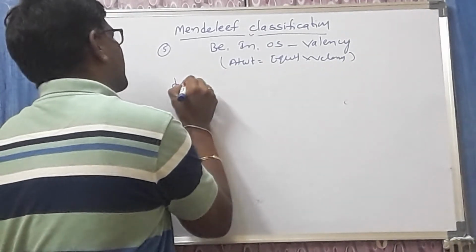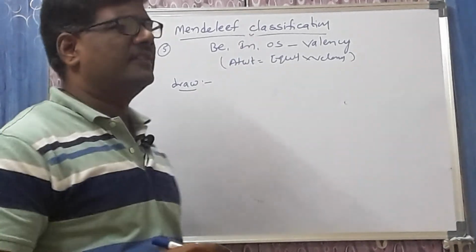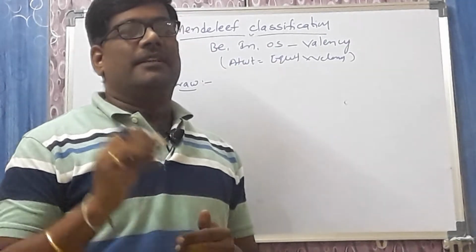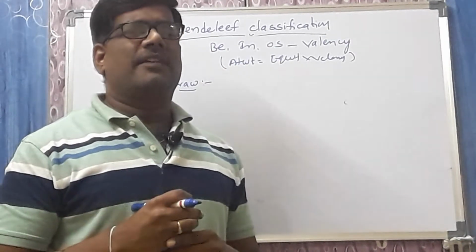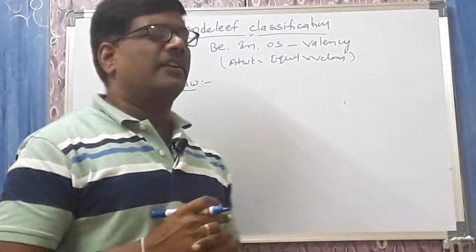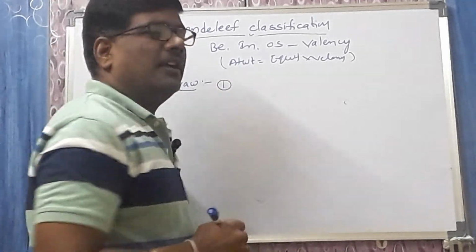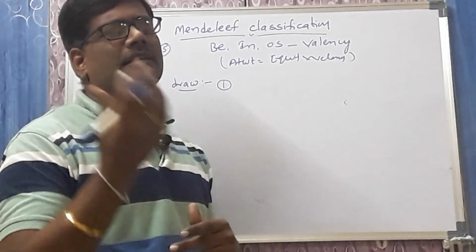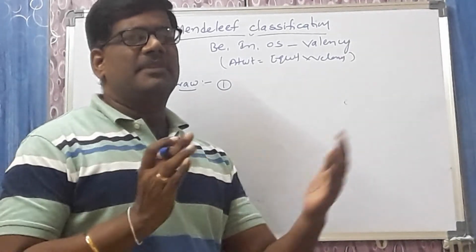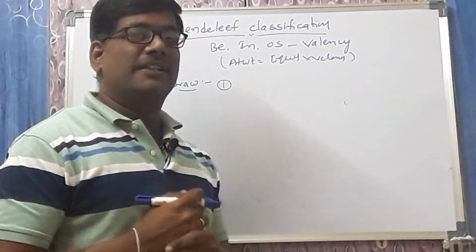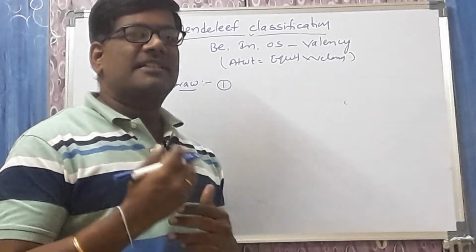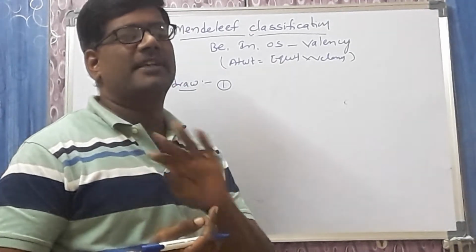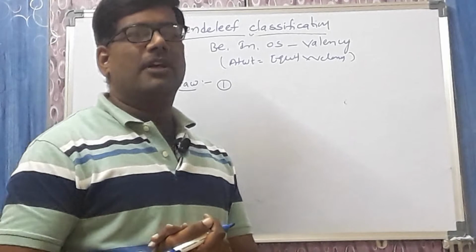Then the drawbacks of the Mendeleev classification. Even though he predicted the elements and corrected the atomic weights of three elements, there are some drawbacks, particularly one major drawback. Drawback number one: the Mendeleev classification is based on the increasing order of atomic weight, so the elements must be arranged in increasing order of their atomic weight. But a deviation is observed. Instead of increasing order, decreasing order is observed in four pairs of atoms, which are called the anomalous pairs.